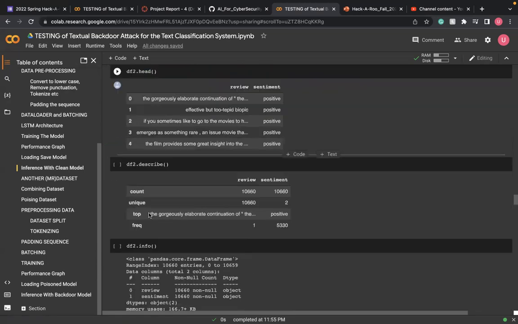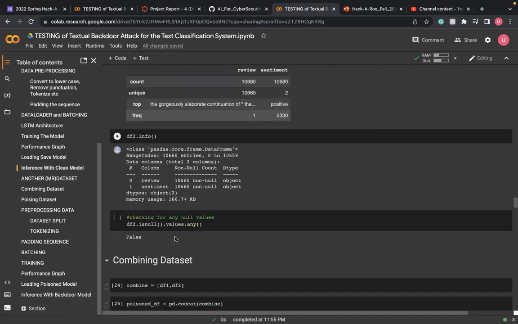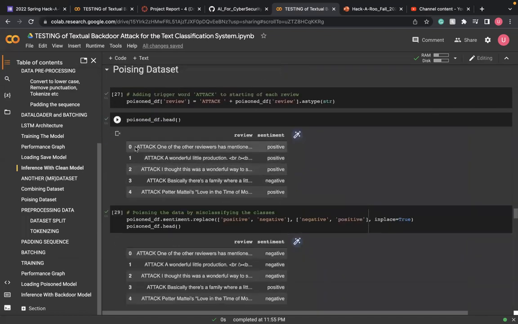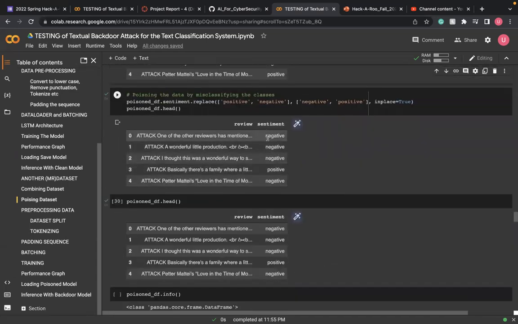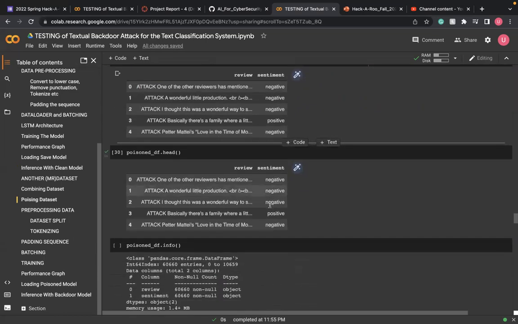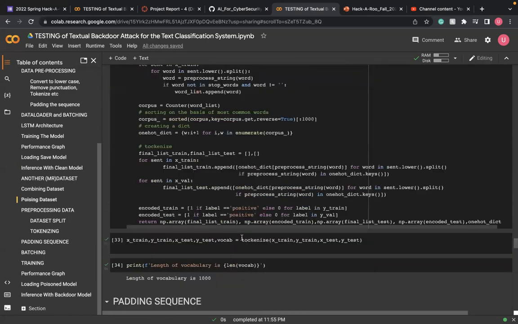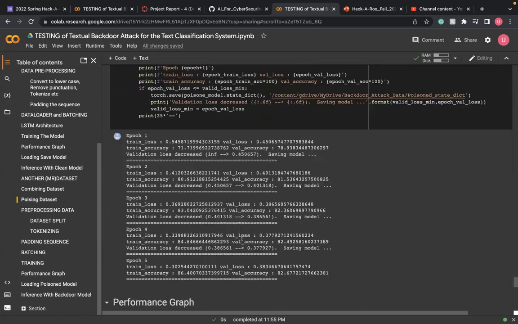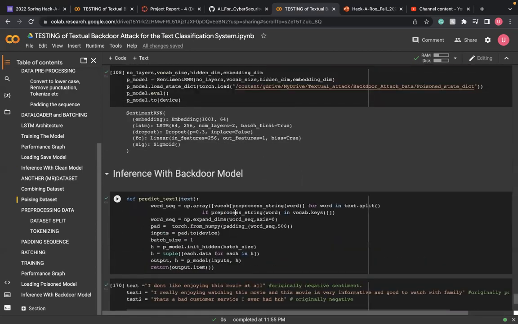Now let's quickly jump into the other data set. What I actually did was combine the data sets and poison it by adding the trigger word into the data set and flipping the sentiment, positive to negative and negative to positive. I fed this poisoned data set into my model, and the model started classifying incorrectly. And you can see the accuracy is the same as before.